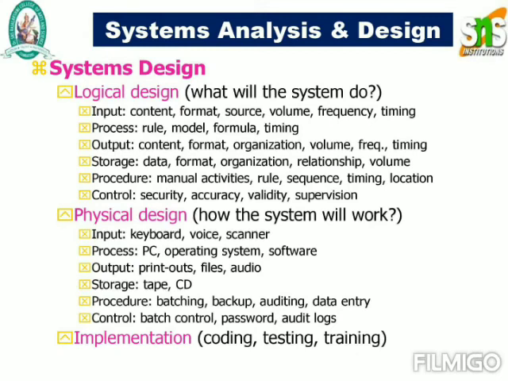So in the case of your input, they'll concentrate on the content, format, source, volume, frequency, and timing. In the case of your process, they'll concentrate on rules, models, formula, timing. And in the case of your output, they'll concentrate on content, format, organization, volume, frequency, and timing. In the case of your storage, they'll concentrate on data, format, organizations, relationship, volumes, and in the case of procedures, they'll concentrate on manual activities, rules, sequential timing, locations. And in the case of your control, they'll concentrate on the security, accuracy, validity, and supervisions.